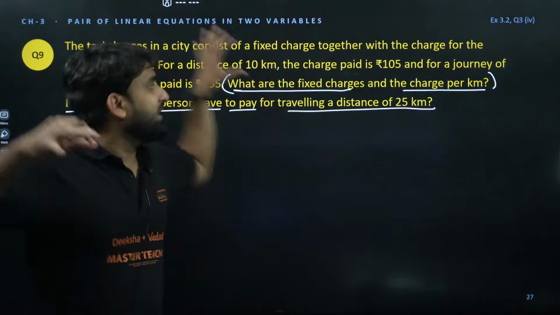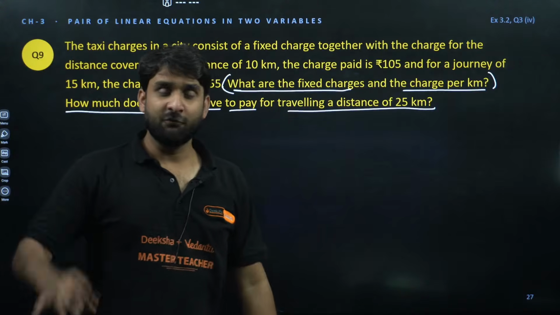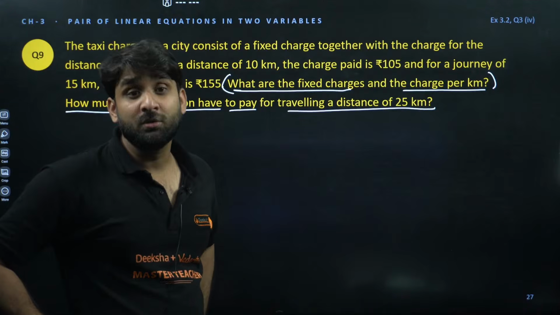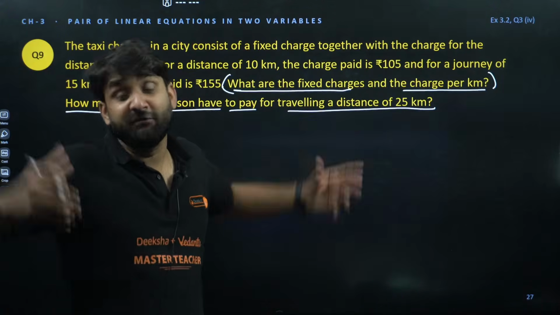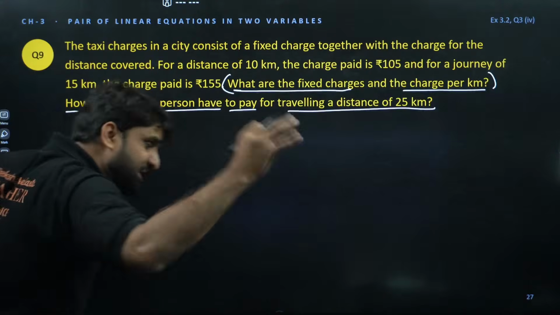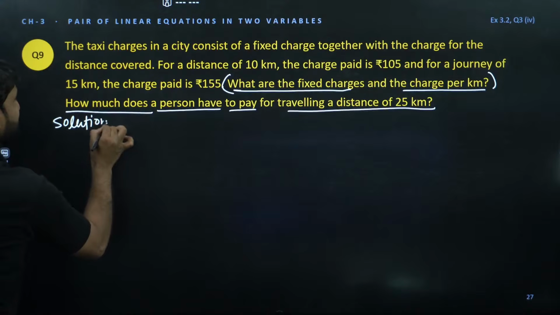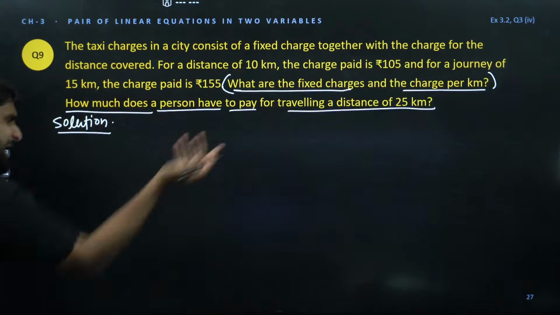So just ignore everything. Focus on this line only. What are the fixed charges? We don't know. What are the charges per kilometer? Again, we don't know. So let's assume first. Come on, yaar. I'm doing the solution here. So let's assume first. What are the fixed charges? I don't know. So let